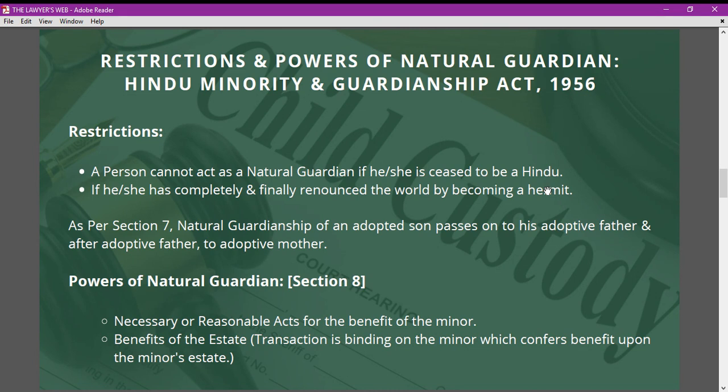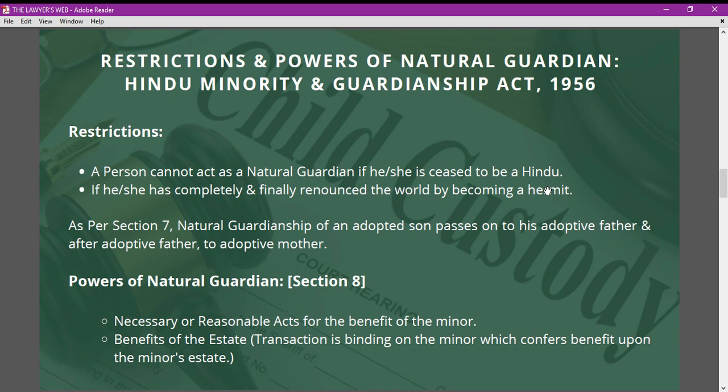Now, if we talk about the powers enumerated under Section 8 of the Hindu Minority and Guardianship Act, we will shortly discuss one or two points on the powers of the natural guardian. The very first pointer is necessary or reasonable acts for the benefit of the minor. Suppose any natural guardian acts reasonably or takes any necessary steps for the benefit of the minor, then this will be a valid step, a reasonable act that falls within the ambit of Section 8, which talks about the power of the natural guardian.